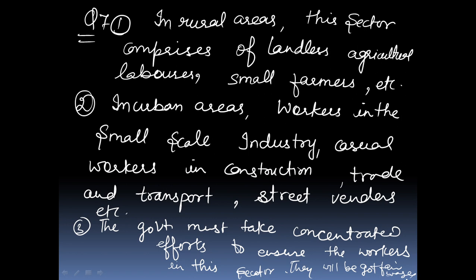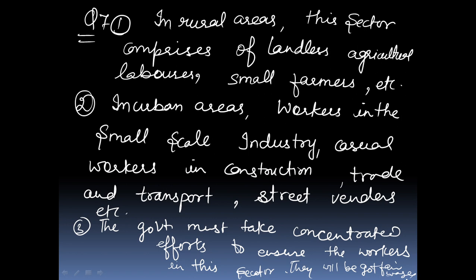In urban areas, the workers in small scale industry, casual workers in construction, trade and transport, street vendors, head loader workers, garment makers, etc. These all are the part of unorganized sector. Small scale workers need government help for producing raw materials and marketing of their goods.